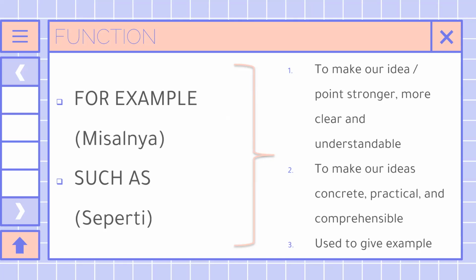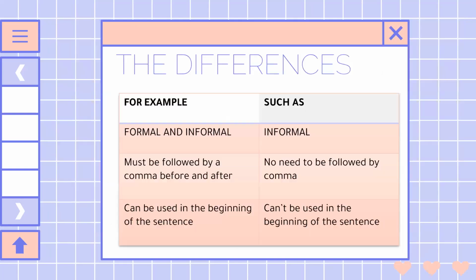The function of "for example" and "such as" is to make our idea more clear and understandable, and to make our idea concrete, practical, and comprehensible.